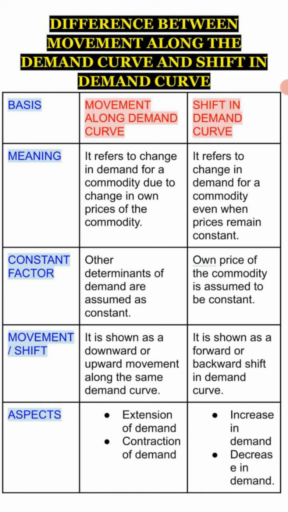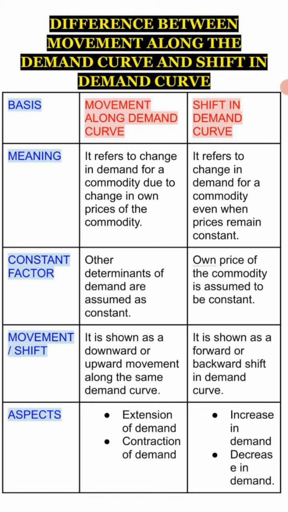Thereafter, the second basis is the constant factor. In the movement, other determinants, that means other than price, remain constant. And in the condition of shift in demand curve, own price of the commodity is assumed to be constant, and all other factors change simultaneously. Next basis is movement or shift. In the movement along the demand curve, we see the upward or downward movement along the demand curve.